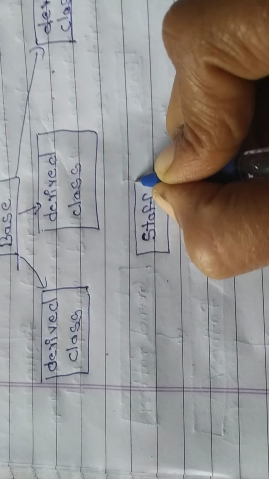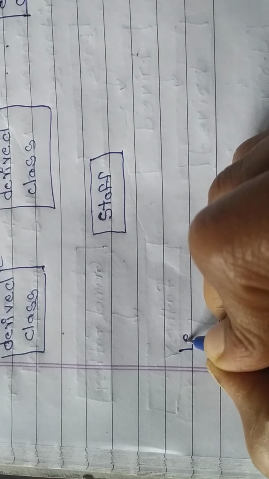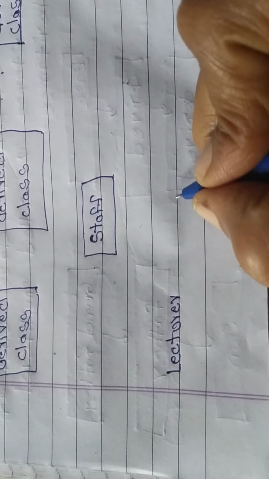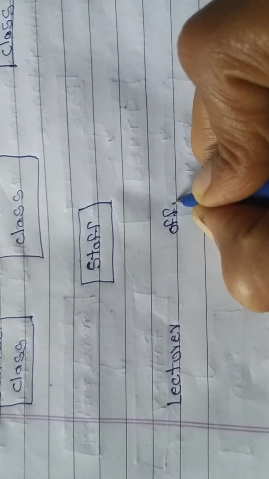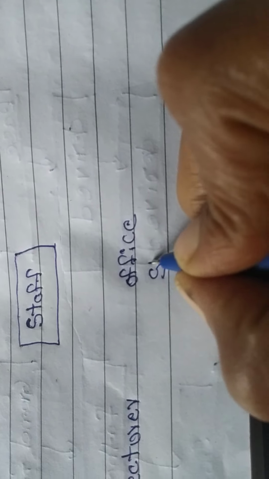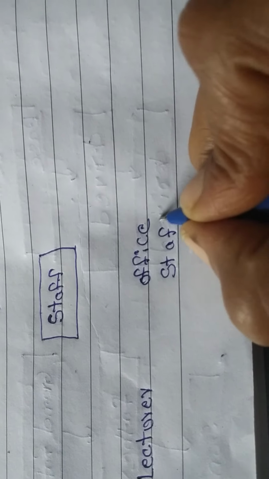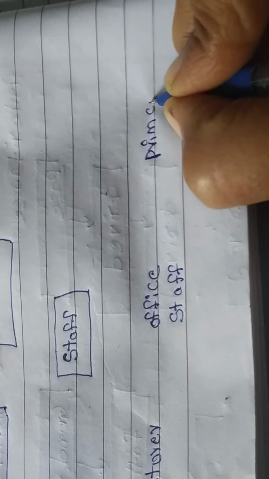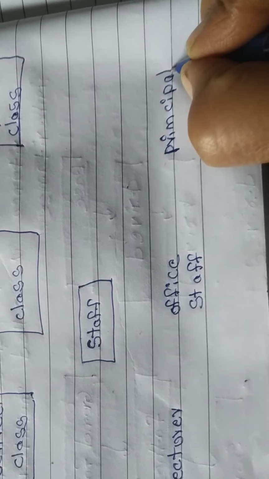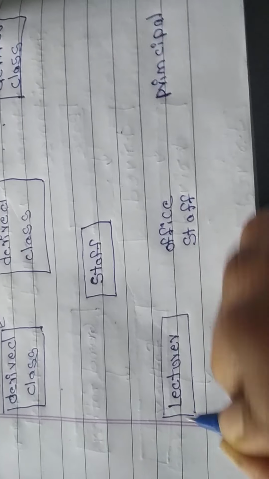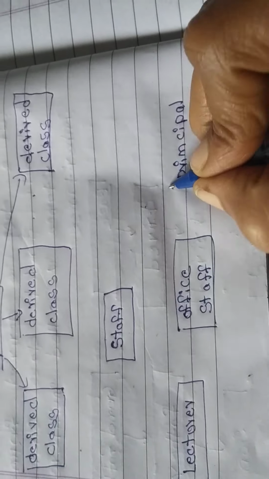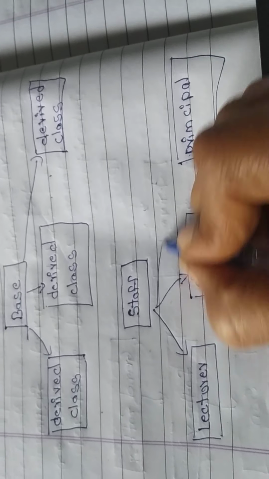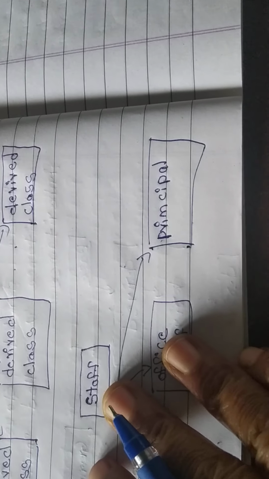Staff is there. So staff can be lecturer. So Ravi sir will call us employees. We may be lecturers or we may be office staff, or we may be principal, anyone. Drawing these diagrams with boxes is very important. Many students neglect the boxes. Representation as a whole, they see everything, how you are writing the answers, before they award the marks.